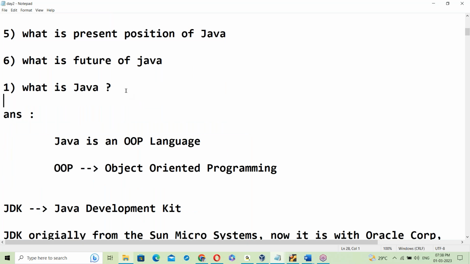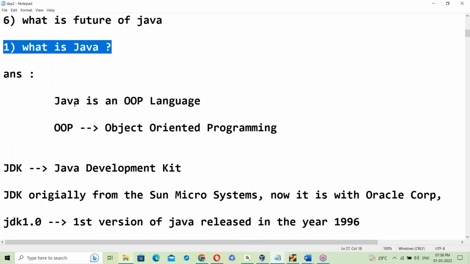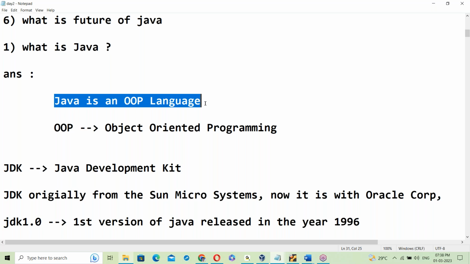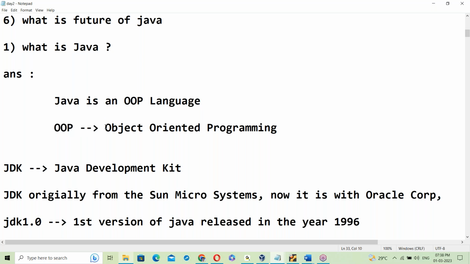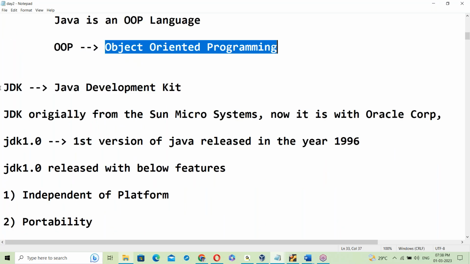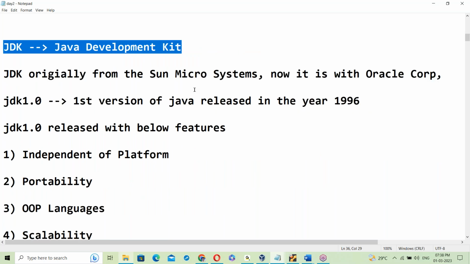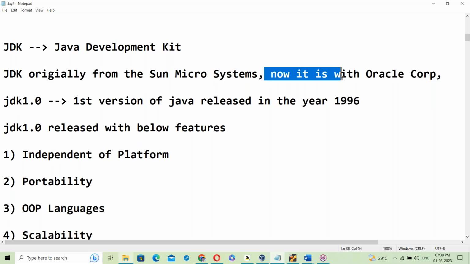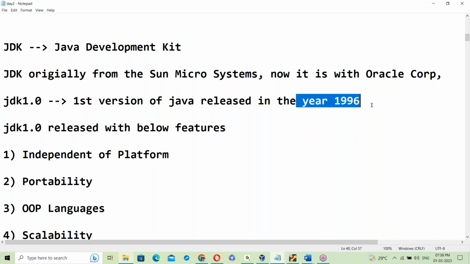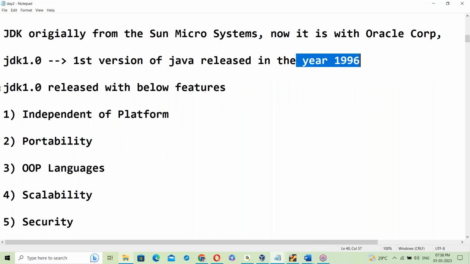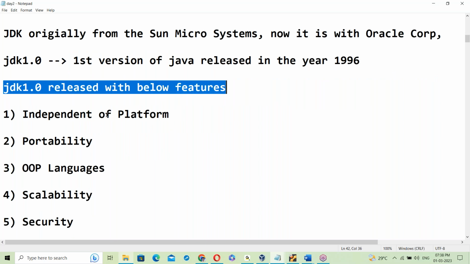Let us review yesterday's class. Java is an object-oriented programming language. OOP stands for Object-Oriented Programming. JDK is the Java Development Kit. The JDK version came from Sun Soft, and now it is with Oracle Corporation. The first version of Java was released in the year 1996, so 1.0 was released with the features below.